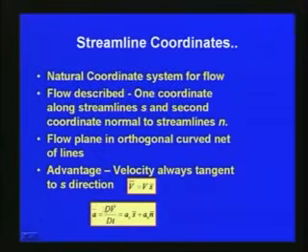And then the acceleration is described as dv bar by dt, which is a_s into s bar plus a_n into n bar, where a_s and a_n are the acceleration components in the direction of the streamline and its normal direction. So the acceleration is described as a_s s bar plus a_n n bar. This streamline coordinate system is what we use most of the time, since it has its own advantage in fluid flow description.